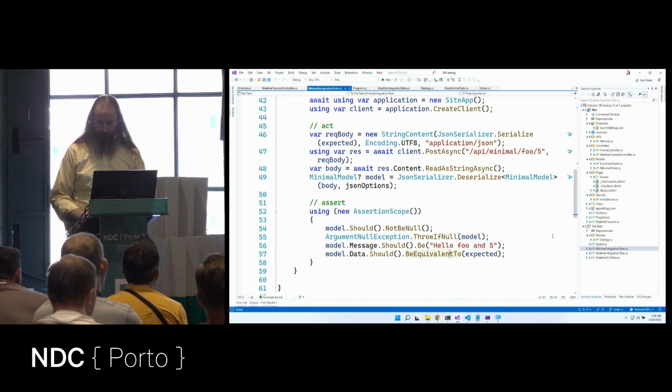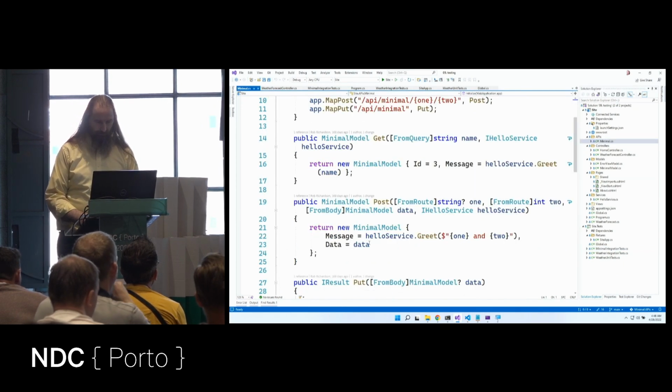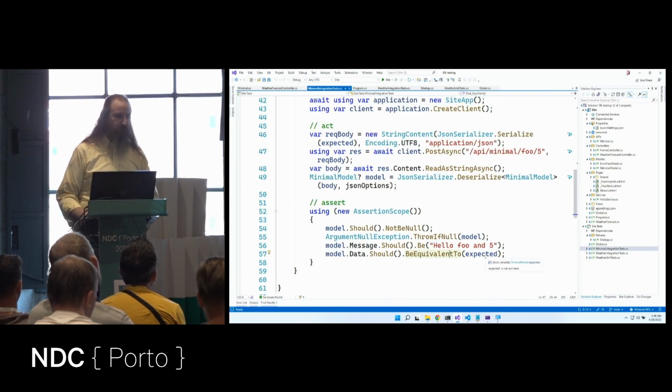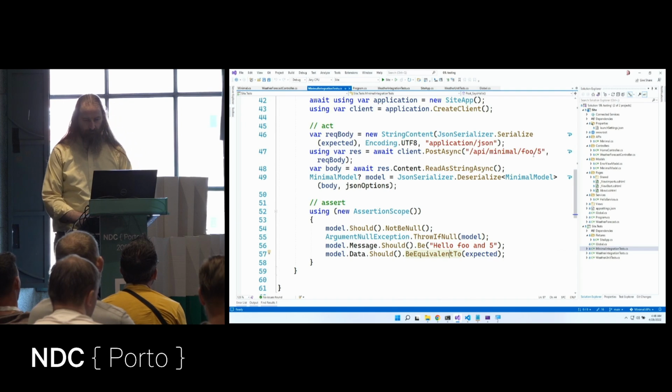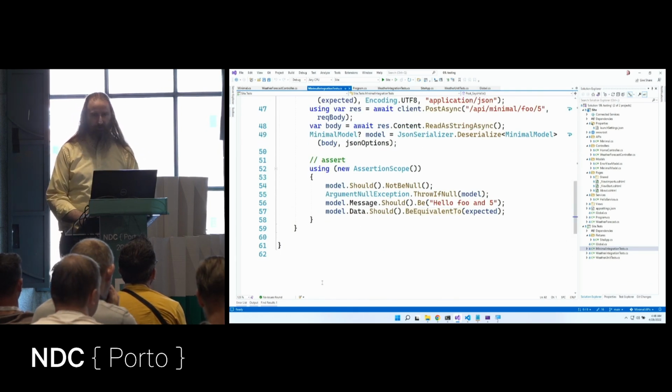It looks like I built that method a little bit differently this time. 1 and 2 is now saying 1 and 2 without an ID set. That's fine. So I have this integration test of the post method. And if we wanted to fill that out, we could definitely do a test of the put method as well.